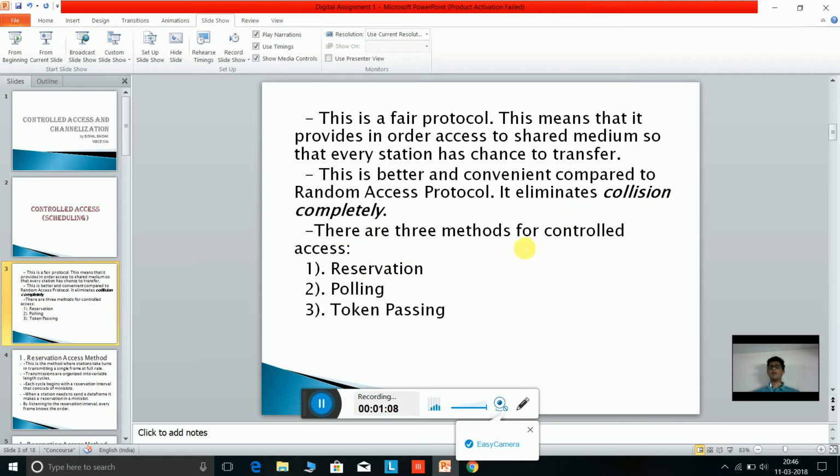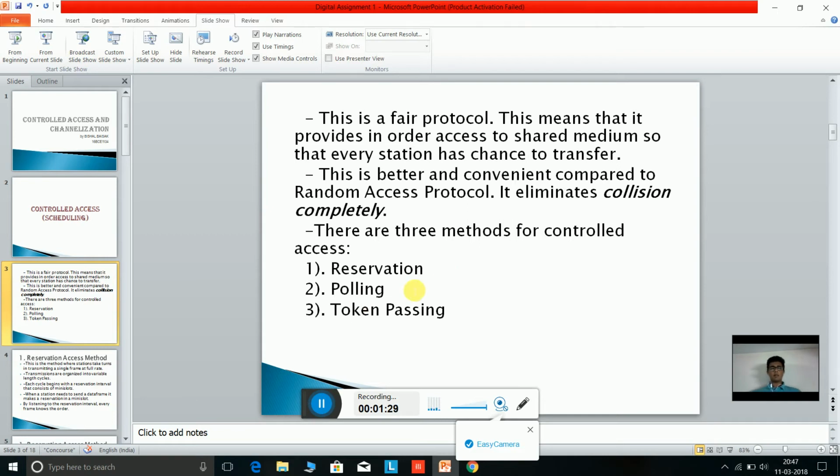There are three methods for controlled access. As you can see, reservation method, polling method and token passing method. By the names only we can get a glimpse of the concepts. Reservation method might mean that a reservation is made by stations when they want to transmit a data frame.